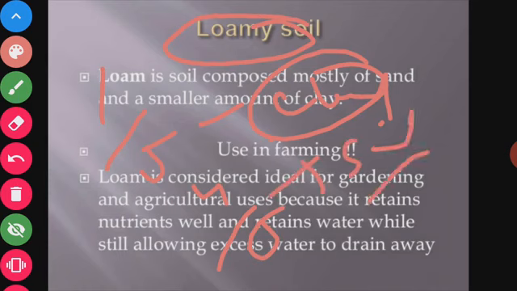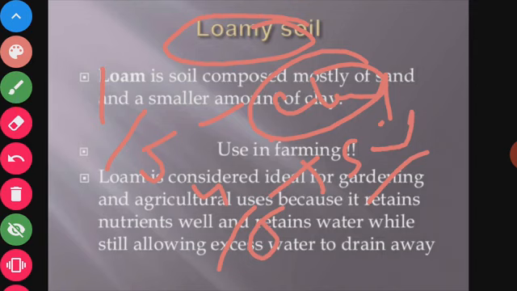This soil is good for the cultivation of crops as it is rich in humus, and this soil is porous. Different types of crops we can grow in it. It also holds moisture very well.